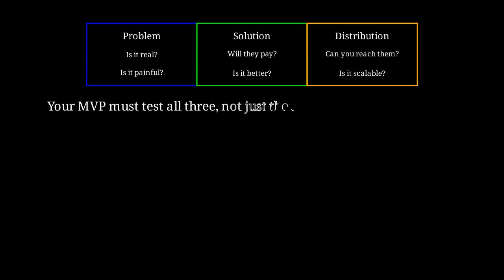Your MVP must test all 3 of these, not just whether your solution works. Many products solve problems but fail on distribution or monetization. Let's quantify how MVPs reduce risk mathematically. This is where the science becomes very clear.